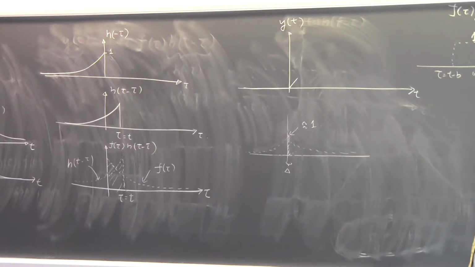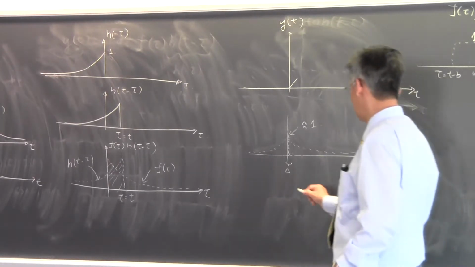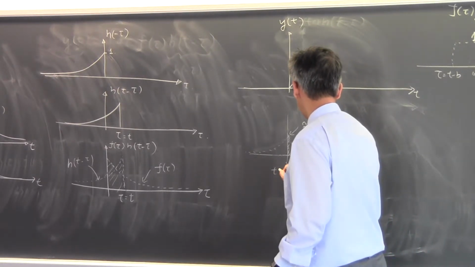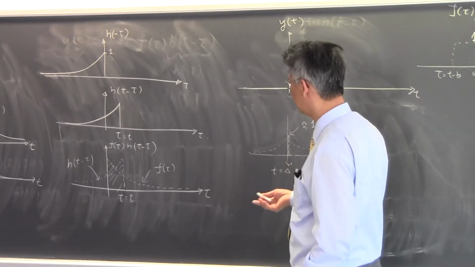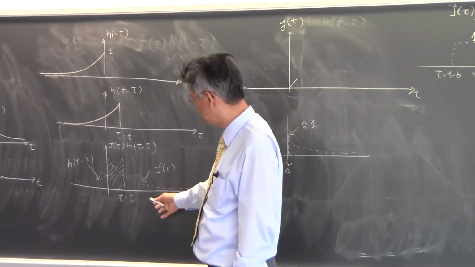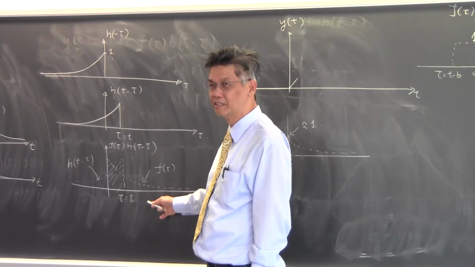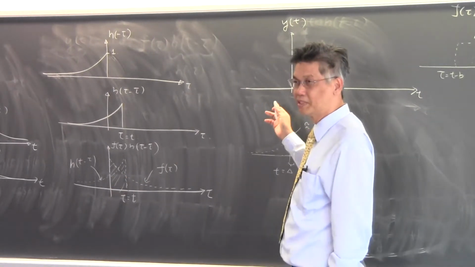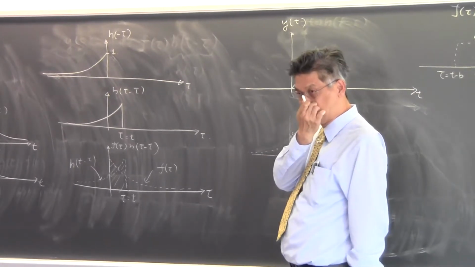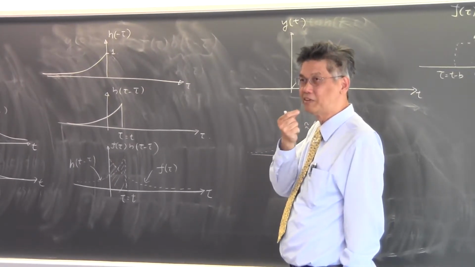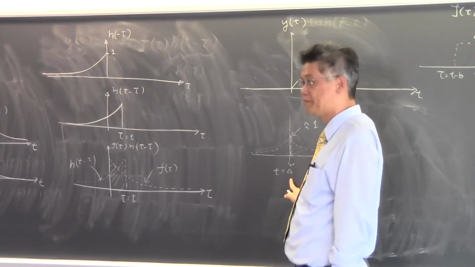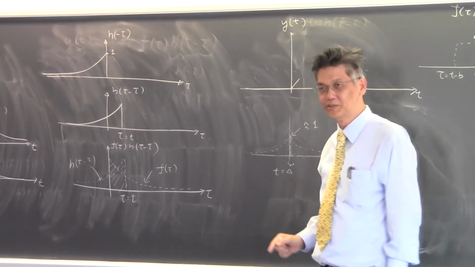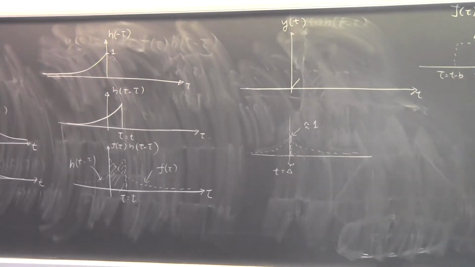What is that? Oh, because delta is my time. My t is equal to my delta. I'm setting t to be very small. This is the general picture for an arbitrary value of t. Okay, let me start with t equal to 0. There was no overlap, so the integral is 0. But let me set t to be a very small number. So t is a small number delta. Delta is usually used to represent small quantities in mathematics.